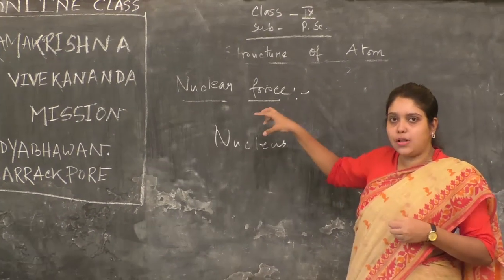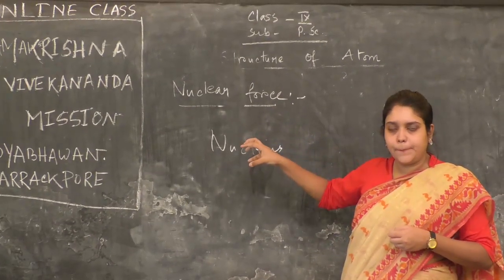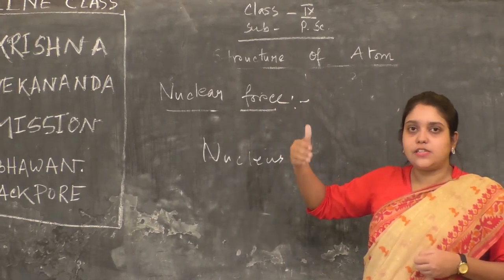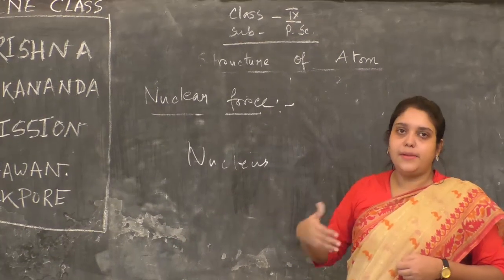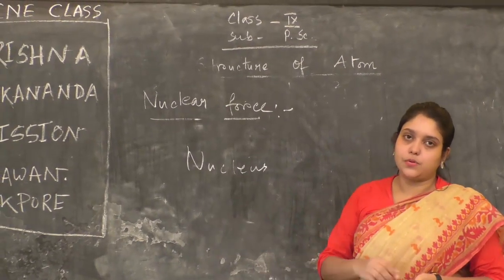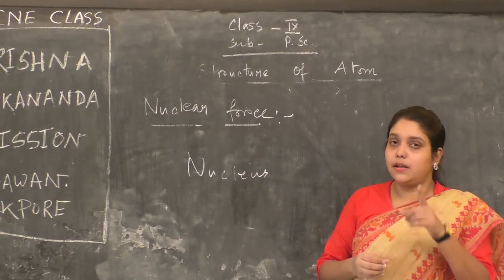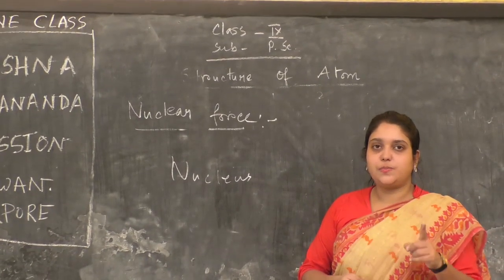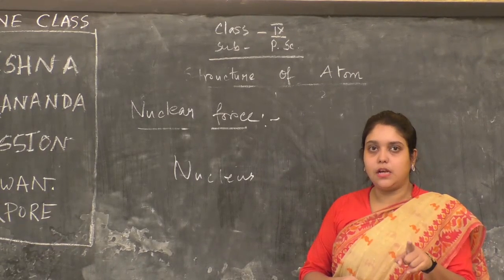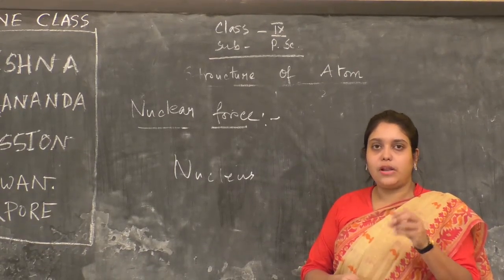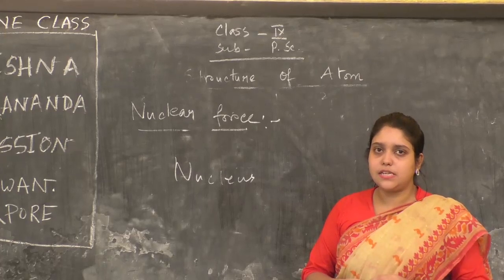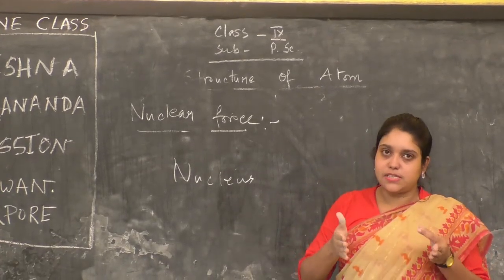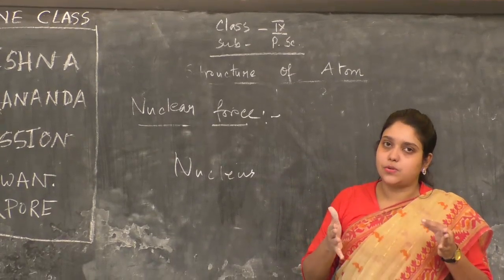Imagine how small the nucleus is, very small. So at such a small distance, there is no normal Coulombic repulsion force among the protons. Rather, there is another type of force of attraction present between proton-neutron and neutron-neutron. What type of force is it? It's a type of gravitational force, but this force is called nuclear force.